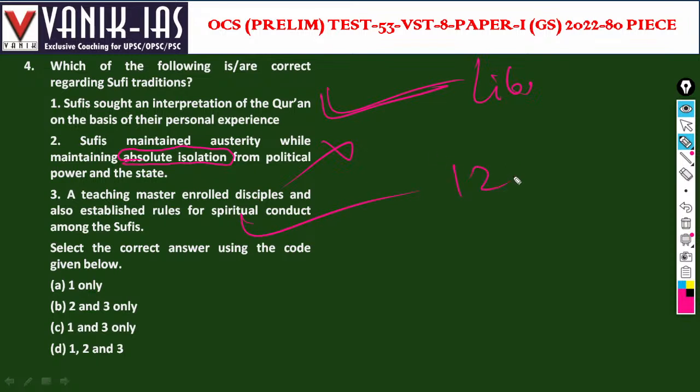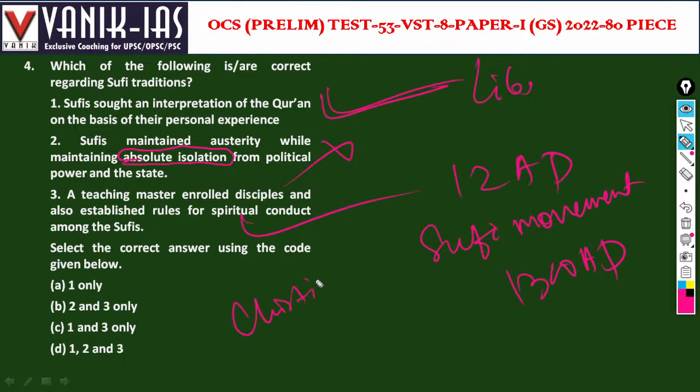It began in the 12th century AD. But the Sufi movement, if we call it a Sufi movement, was a widespread movement that started in 1300 AD. Sufism spread especially in the regions of Bihar, Bengal, the Deccan region, and the Kashmir region. There are major Sufi orders like Chishti. Khwaja Moinuddin Chishti was the founder of the Chishti order.